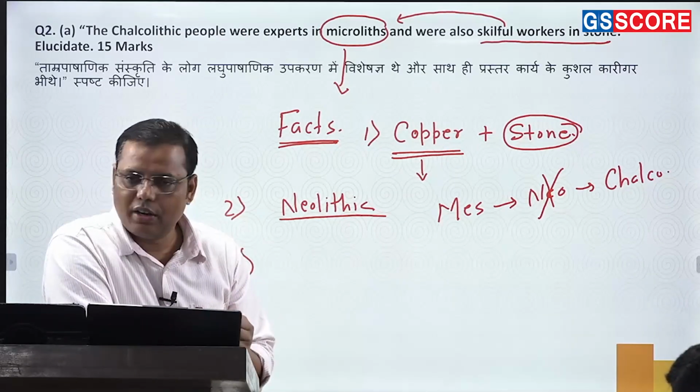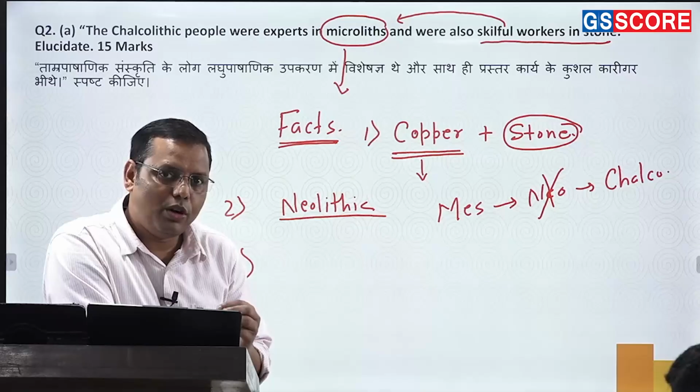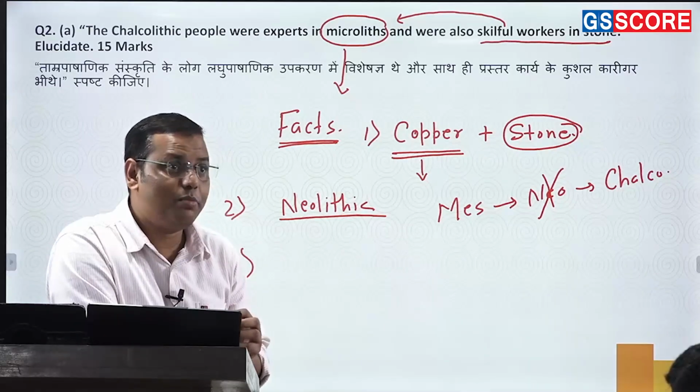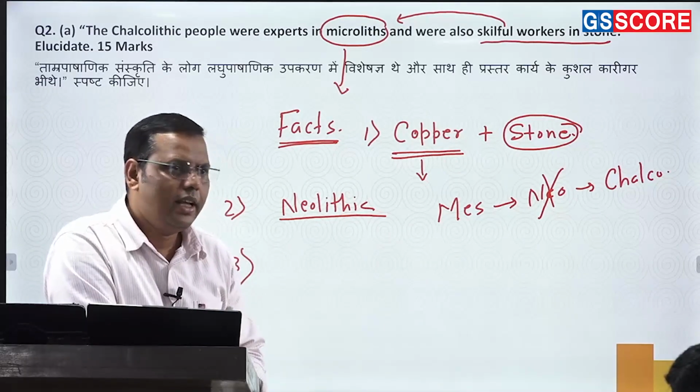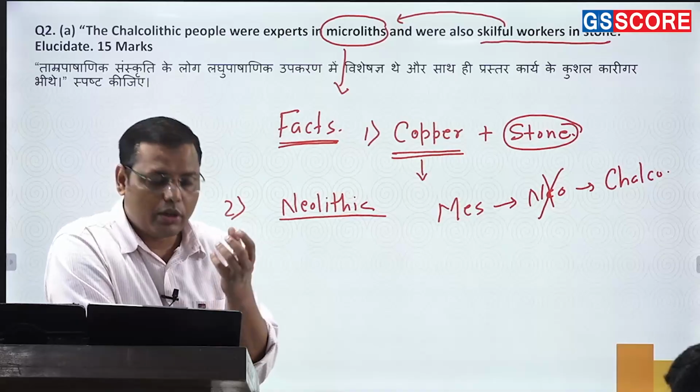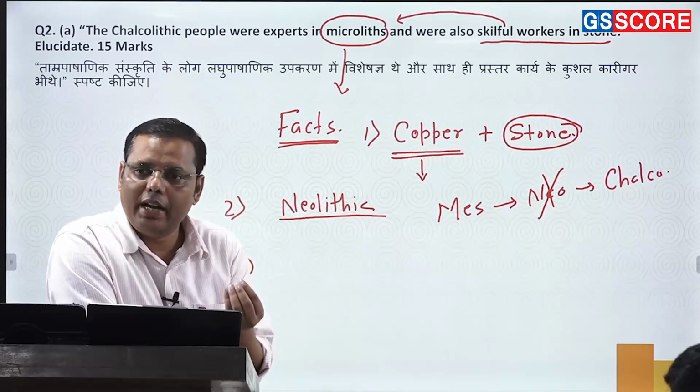I have told you categorically that once it comes to urbanization, or a sort of materialistic development of any civilization, it means that you need stone, you need metal, because it depends on that.